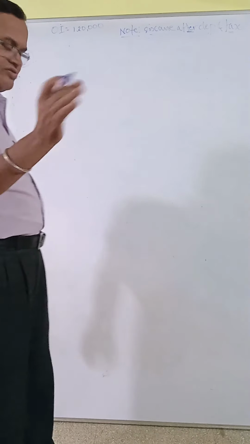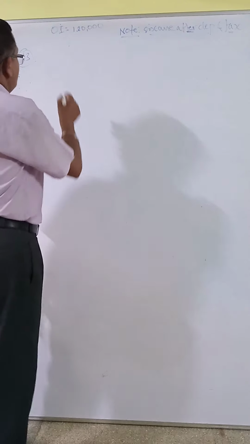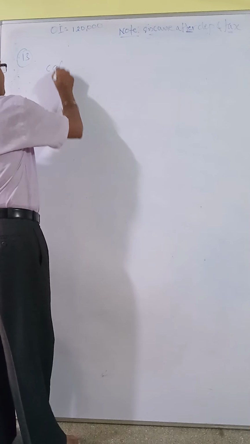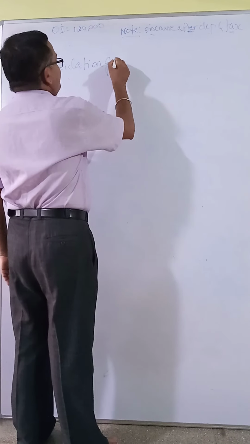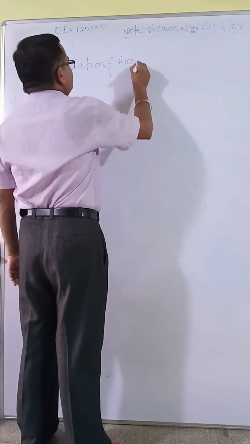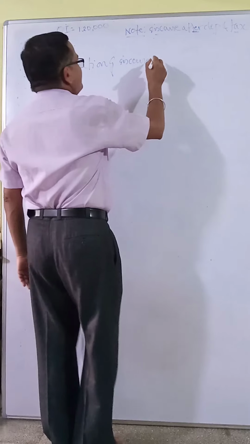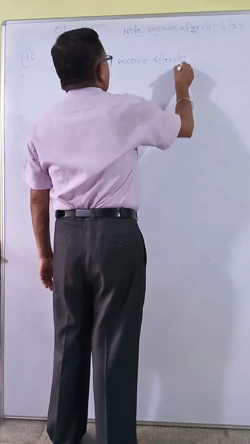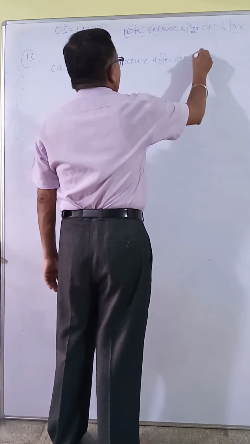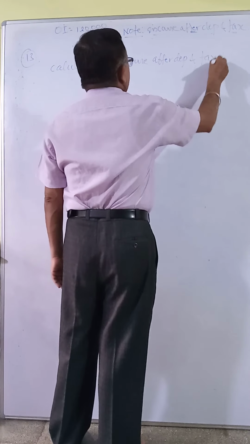Let us see that question. It is question number 13. Solution: calculation of income after depreciation and after tax.